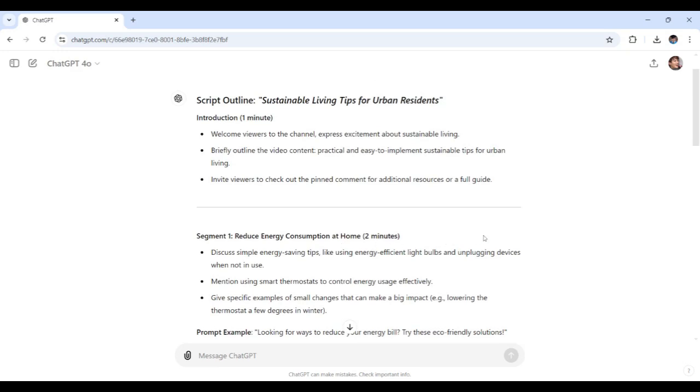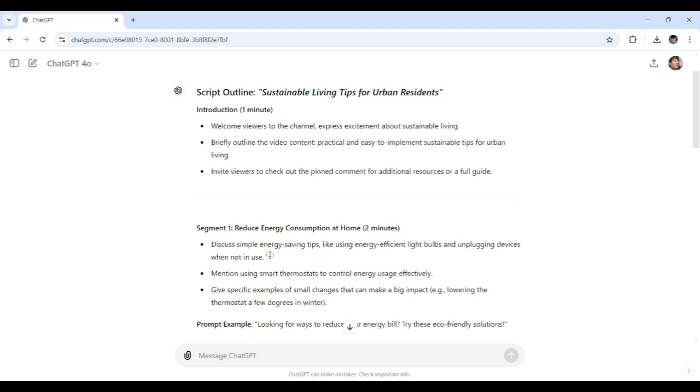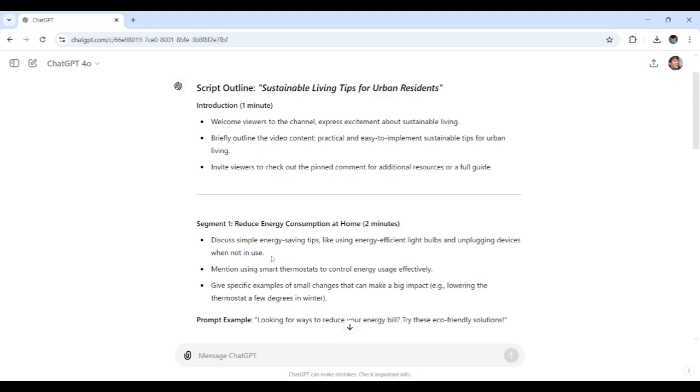But what if I need to make a specific section more engaging for a younger audience? So let's say I have a paragraph that I selected that needs tweaking. So I'll ask ChatGPT again for suggestions.